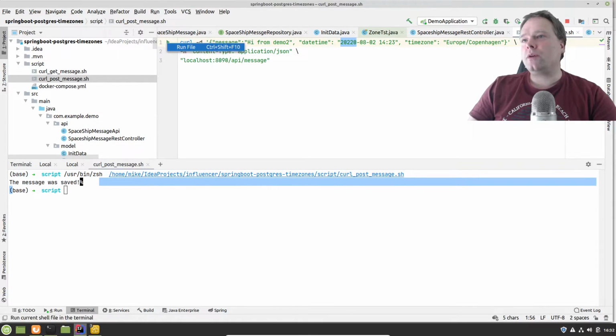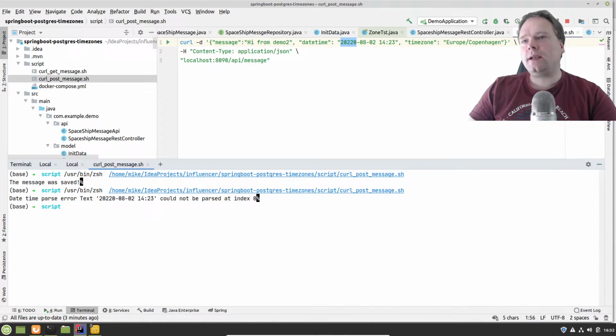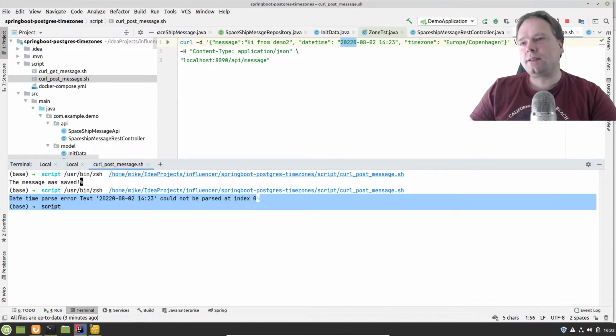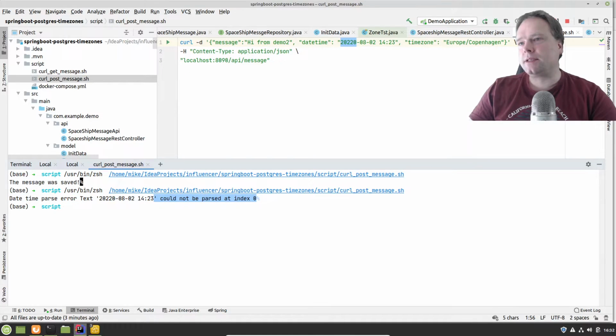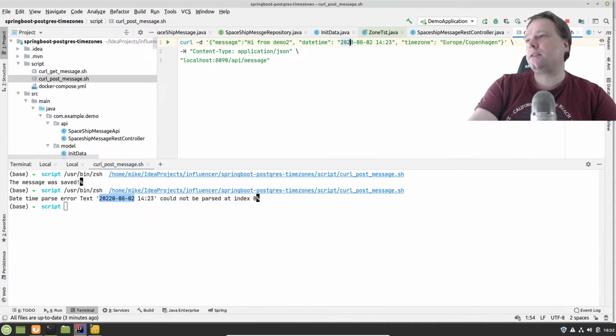Then I run the program again. I run the curl again. Right now it says date time parse error, text blah blah blah could not be parsed at index 0. Index 0, that is the first argument, that is the year. So that is also okay. That directs us and shows us that there's actually something wrong right there. I get a 200 returned. Of course, the HTTP status code should have been something else.